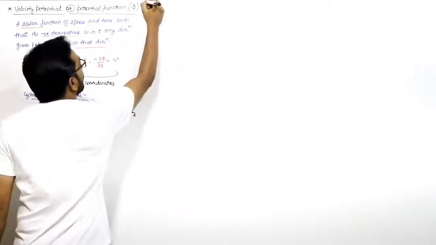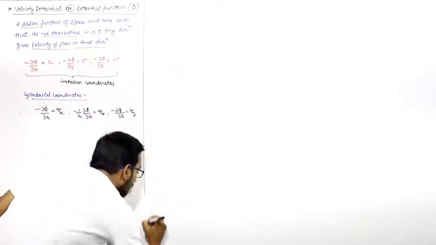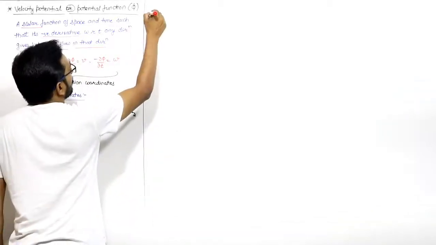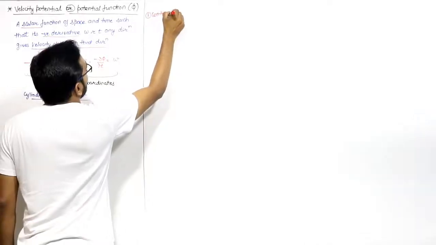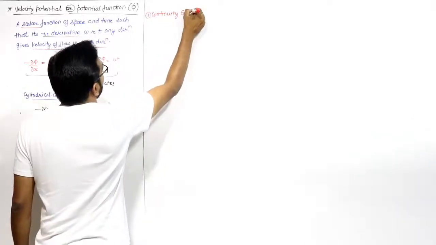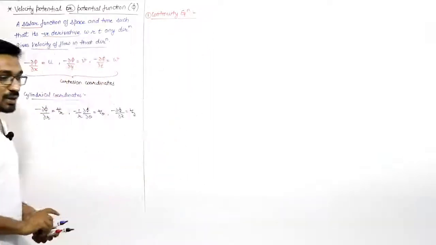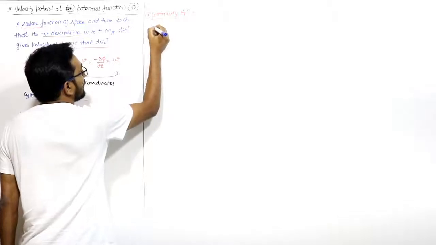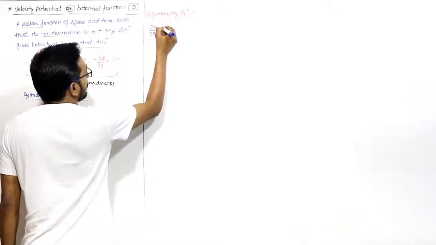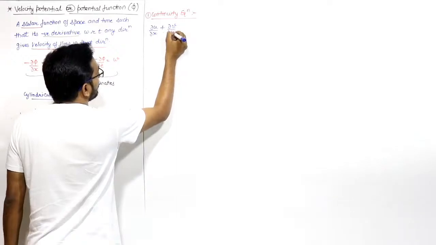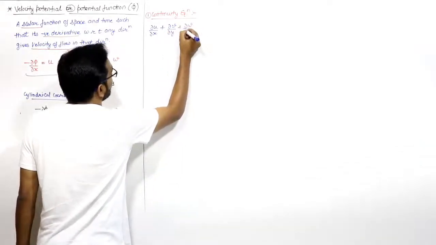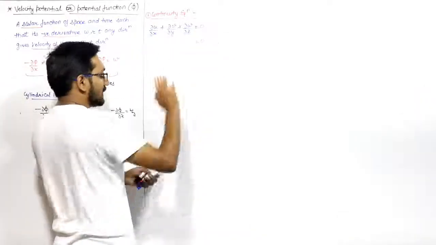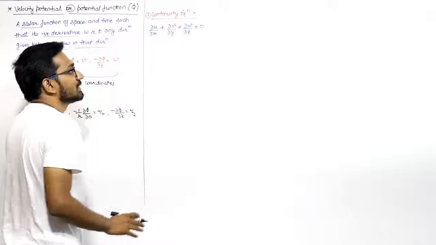Now let us see the important things about the velocity potential function. First of all, let us talk about the continuity equation. We have to see how a potential function will satisfy the continuity equation. The continuity equation for steady and incompressible flow is del u by del x plus del v by del y plus del w by del z equal to 0. This is the continuity equation for steady incompressible flow, right?